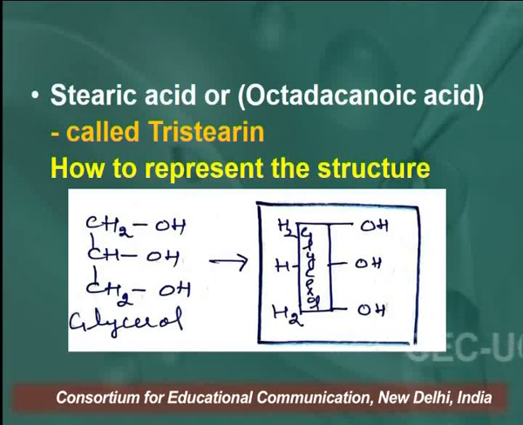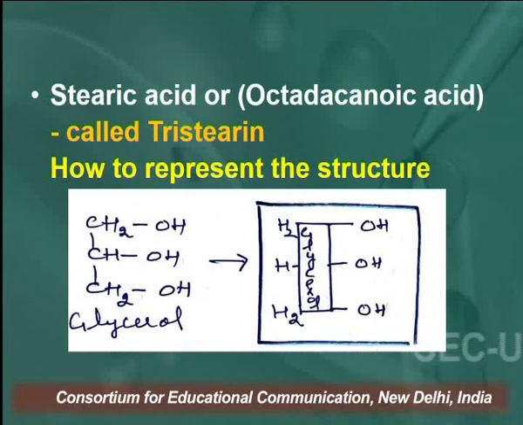Learners, always remember, naturally we get fatty acids having an even number of carbon atoms. So, all the fatty acids which we get from natural sources, from plants or animal sources, or within our body, contain an even number of carbon atoms, that is C4 to C28. Now, how will you represent or write the structure of fats?